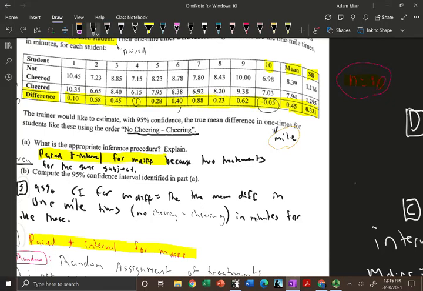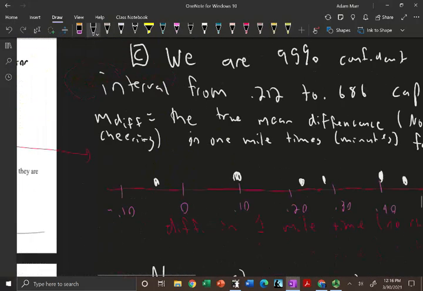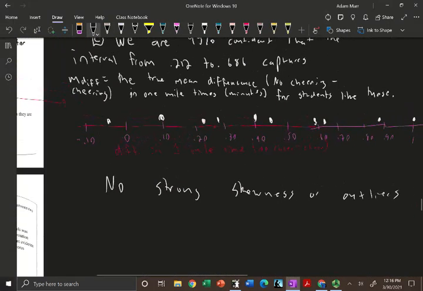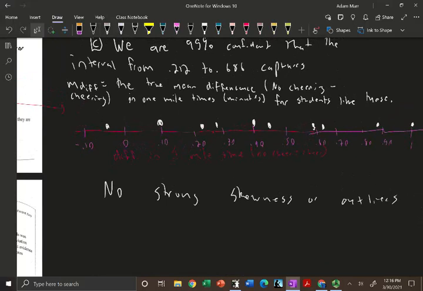Okay, so the easiest way to do that is by 0.10, I think. If I'm looking at all these values right here, we have values all in between. So I went from negative 0.10 all the way up to 1. That's fine. And then I just plotted each point right there, all 10 of them, okay? So after you do that, you say no strong skewness or outliers.